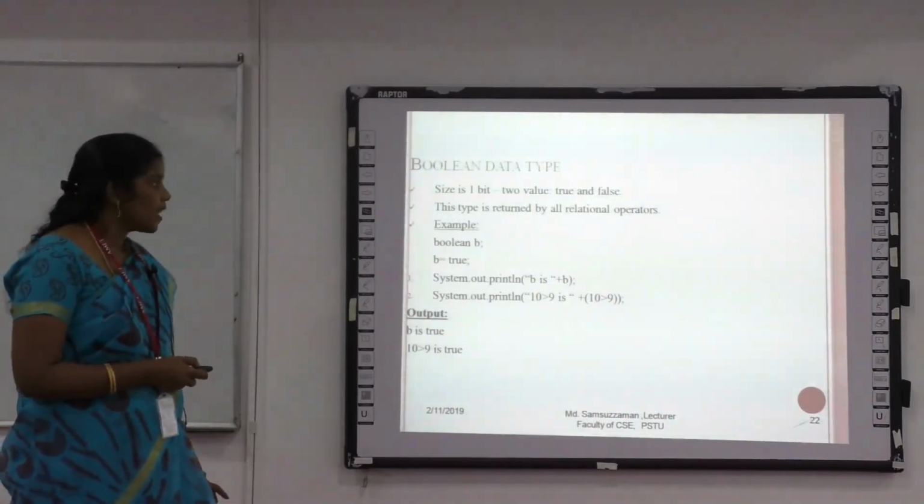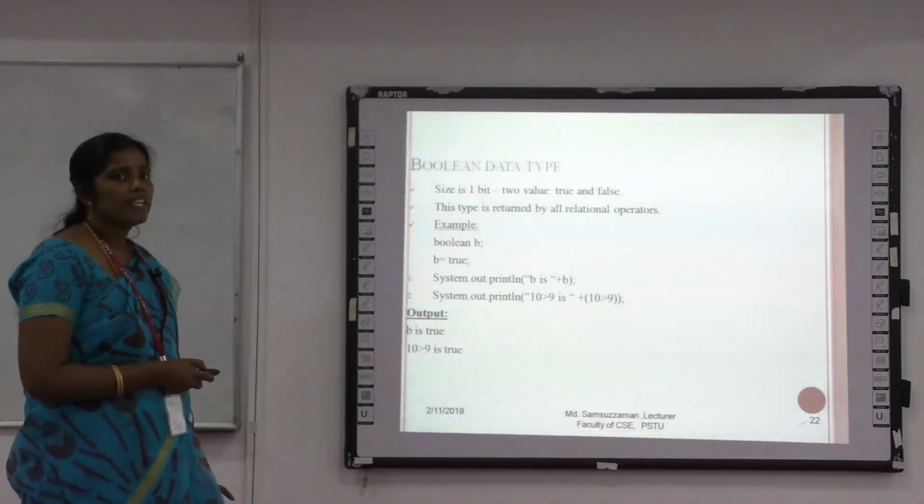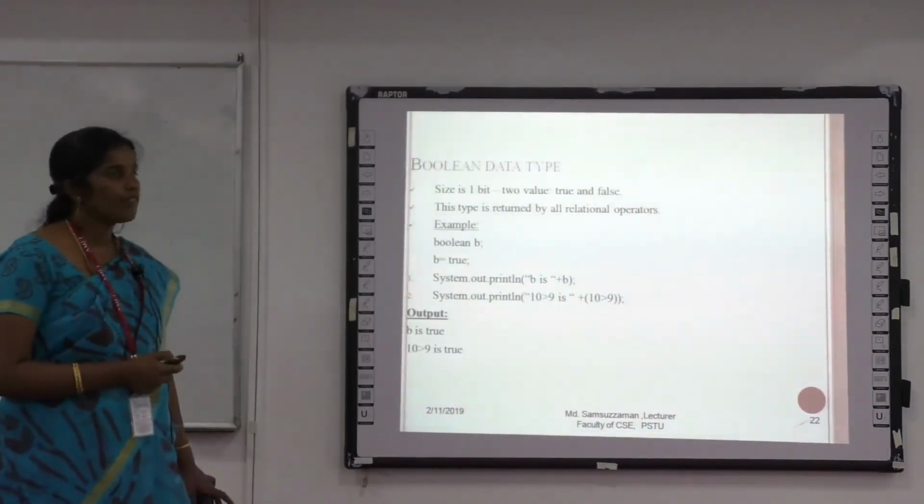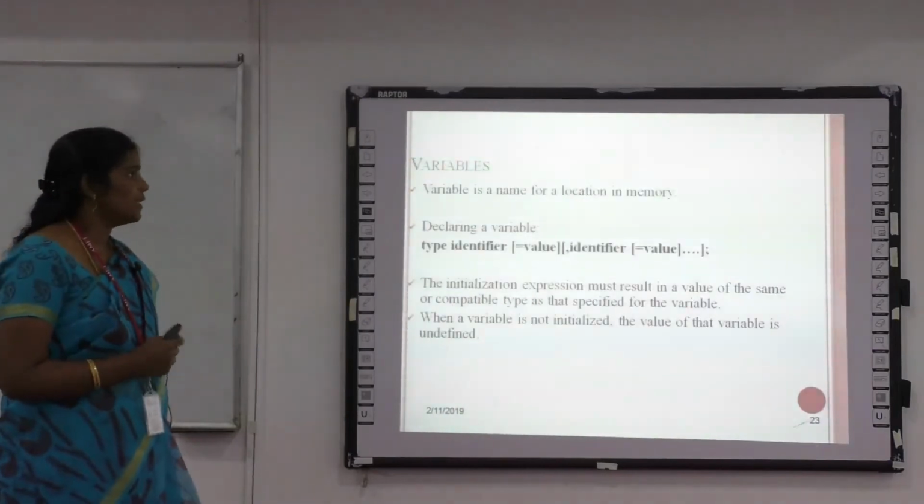Okay. Here they are going to check the condition whether 10 is greater than B. If it is true, it returns true. If the condition is false, it returns false. This is the example for the Boolean data type.